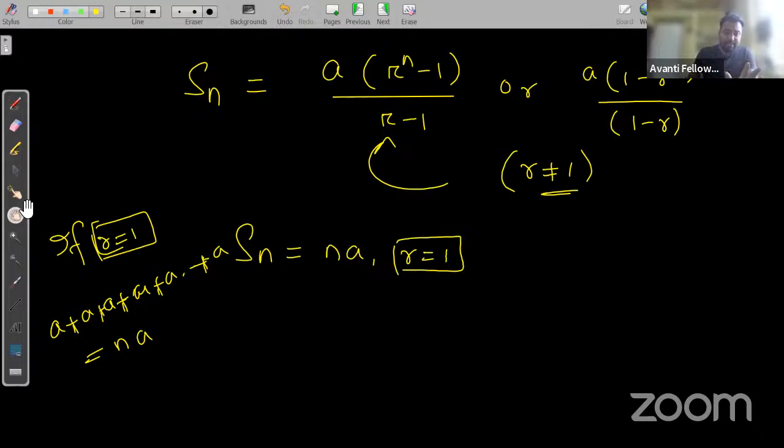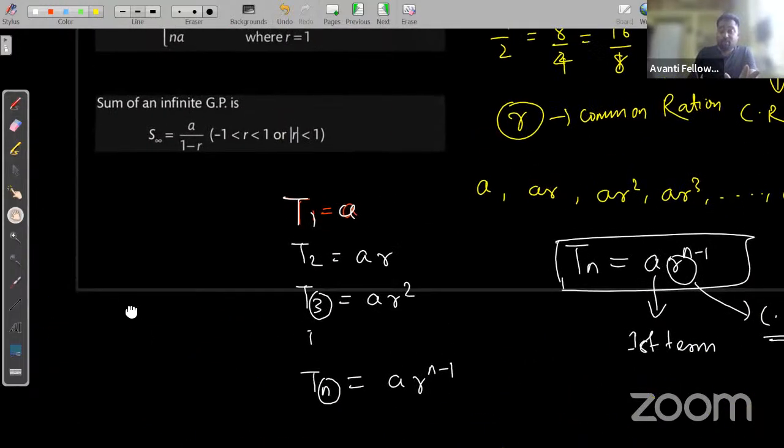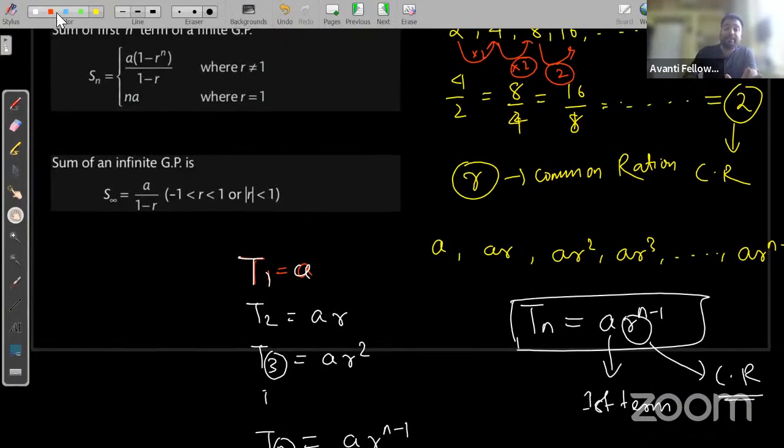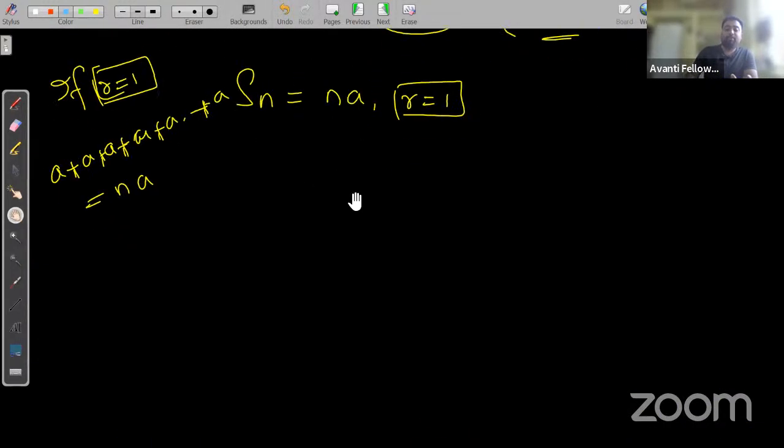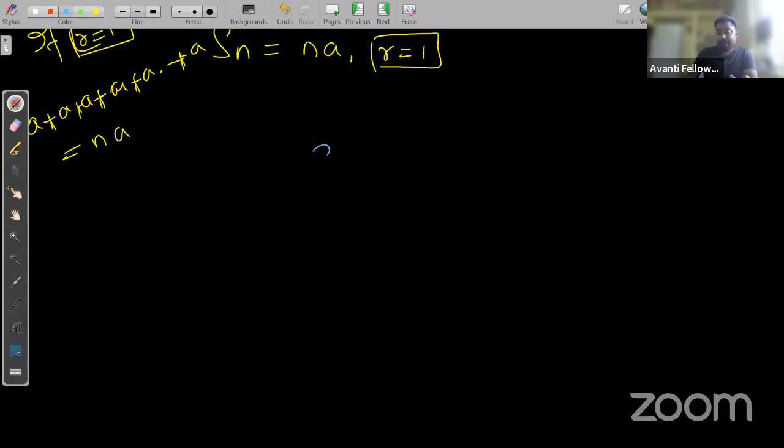And the next thing is the last one, the most important thing, and actually JEE loves this formula, to find the sum of an infinite GP.